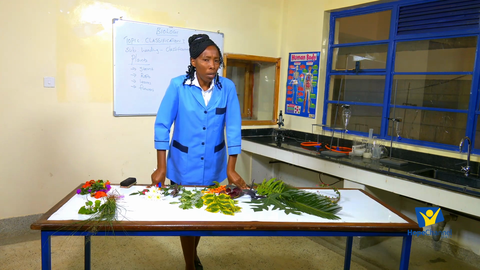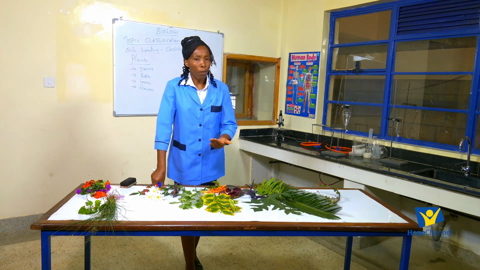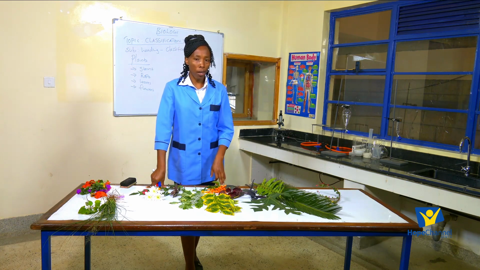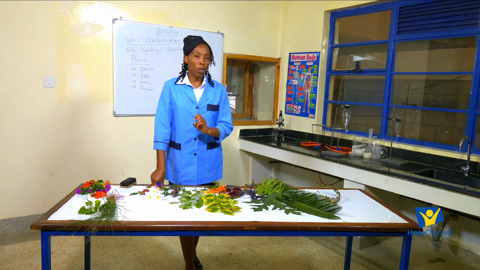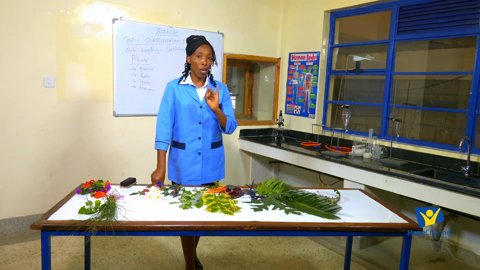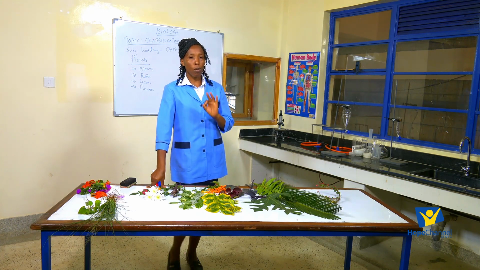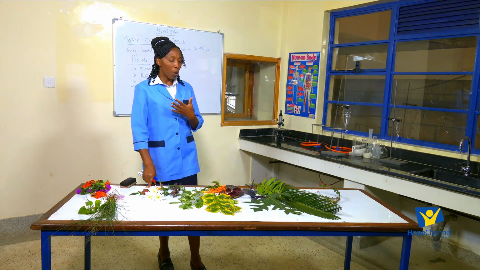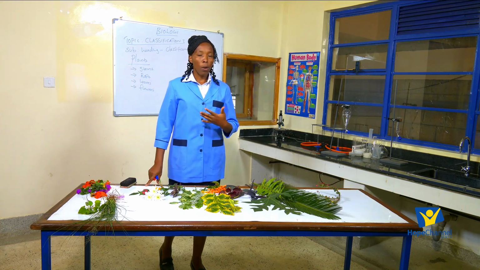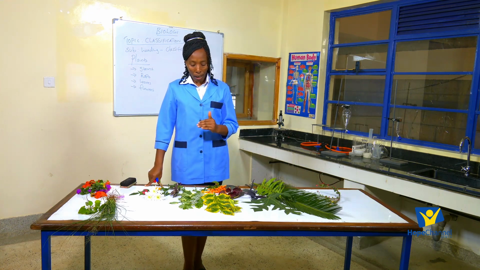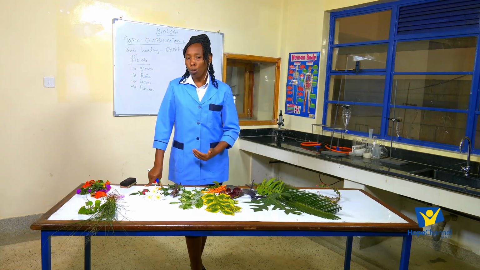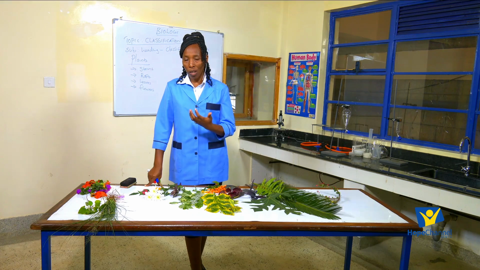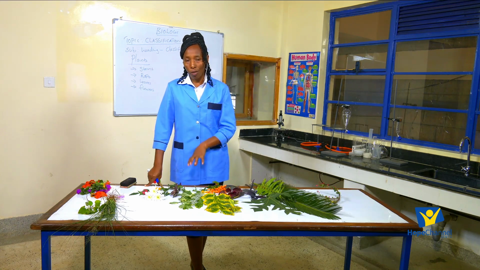Now, basically we are saying that for you to classify plants, first we have to understand the structure of a plant. And we've said a plant consists of the stem, the leaves, the flowers, and even the roots. So before we do classification, we must understand that to classify organisms, we use their structures, their similarities in structures.